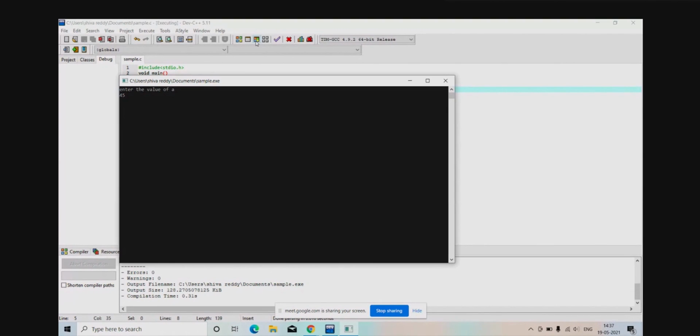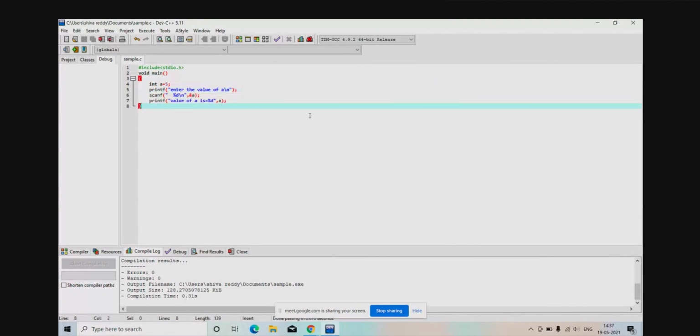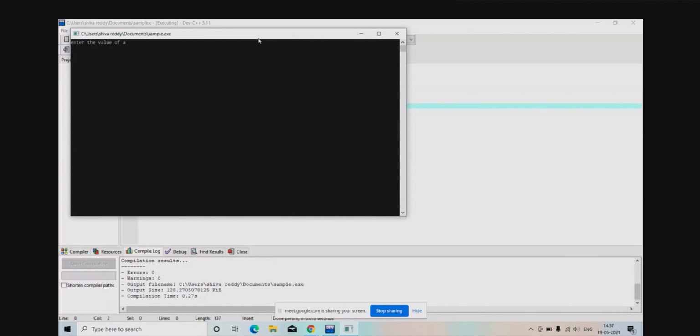What is happening there? See, initially we had given 5, but now the answer is 45.